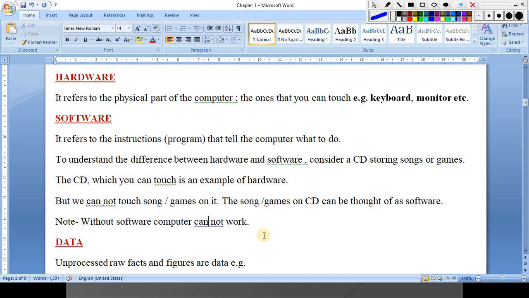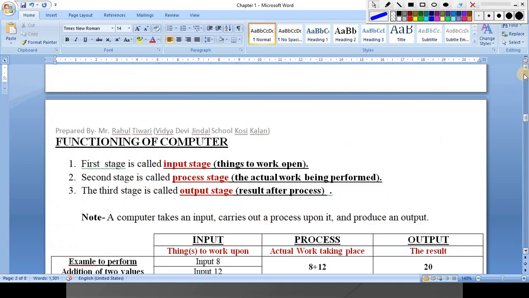So the program which is required to play songs is software, right? It refers to the instructions that tell the computer what to do. So the CD is your hardware, the songs and games are your software, and the program required to play your songs is also software.